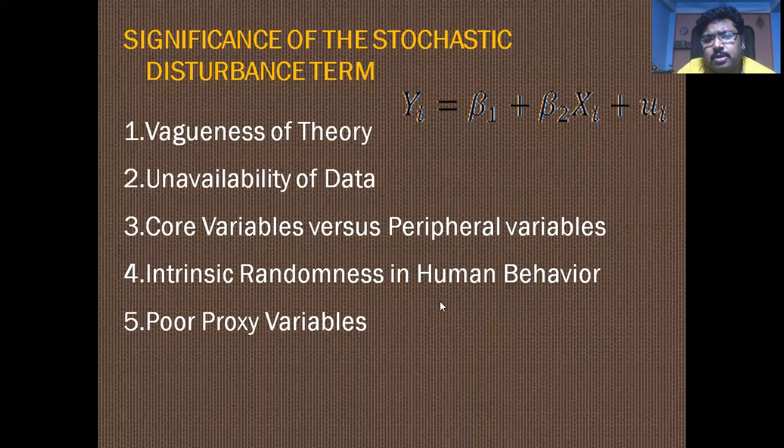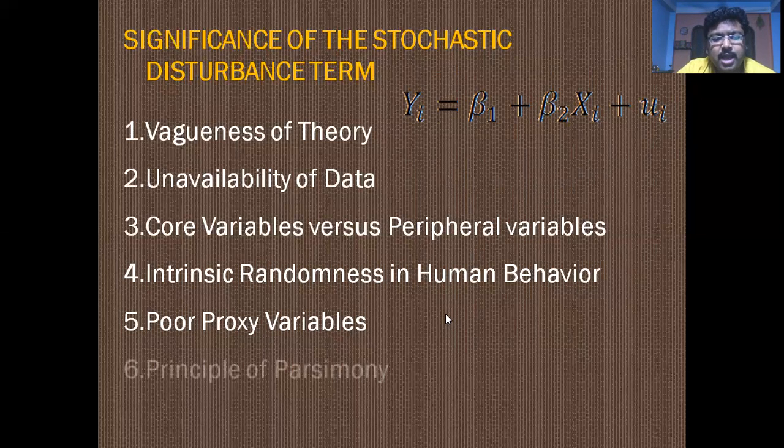But when we measure the total income and total consumption, the income and the consumption are the proxy variables. The effect is also considered in this disturbance term.